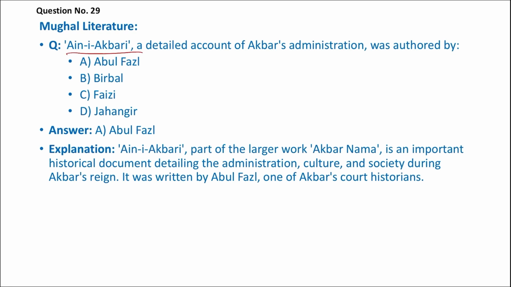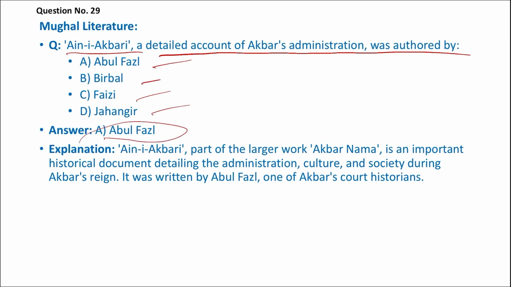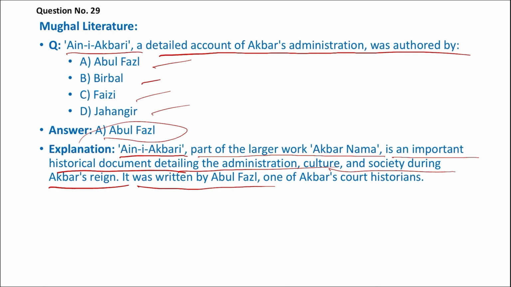Ain-i-Akbari, a detailed account of Akbar's administration, was authored by whom? Abdul Fazl, Birbal, Faizi, or Jahangir? It was Abdul Fazl who wrote Ain-i-Akbari. Part of the larger work Akbarnama, it is an important historical document detailing the administration, culture, and society during Akbar's reign. It was written by Abdul Fazl, one of Akbar's court historians. So the right answer is A.